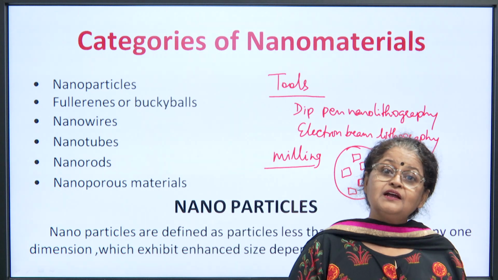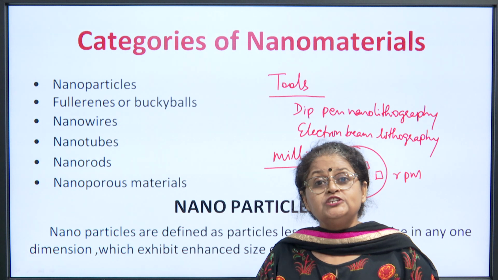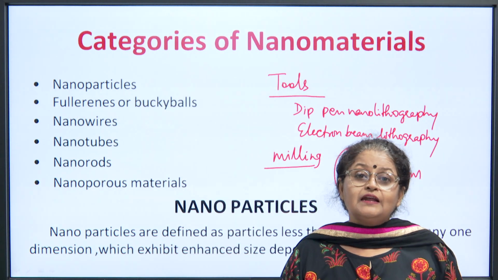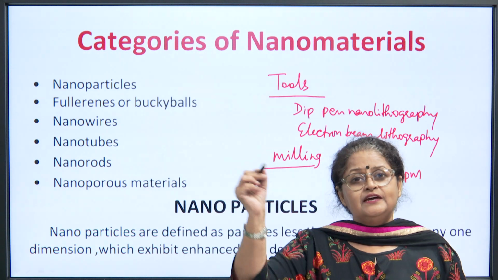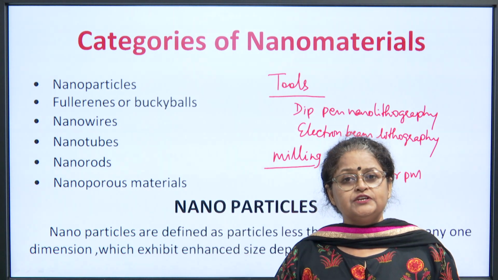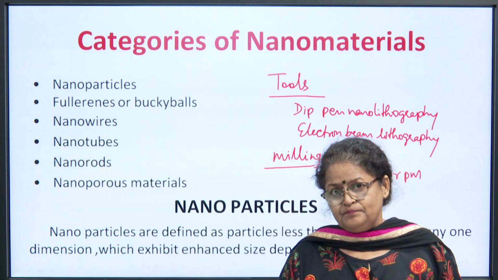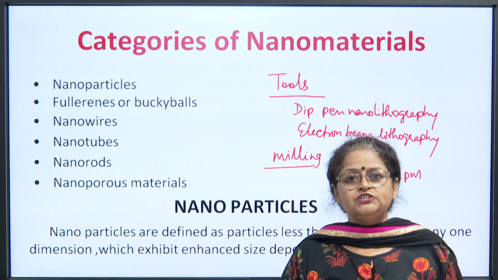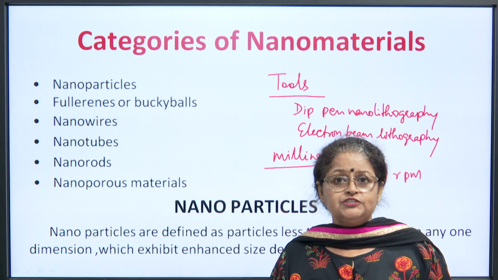Like the Belgium glasses are known for its beautiful engravings which change color at various light conditions also, because therein the engraving is such that it has nano structures generated on it, which with the effect of light it changes its color. So such kind of a technology has been used for very many years in very many dynasties and